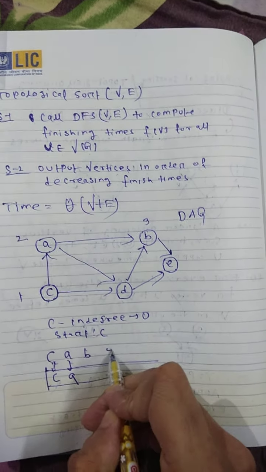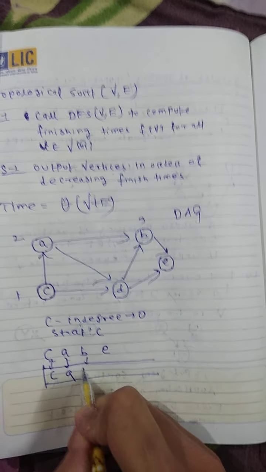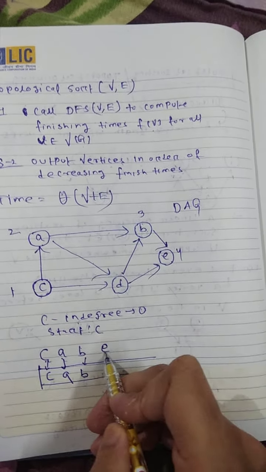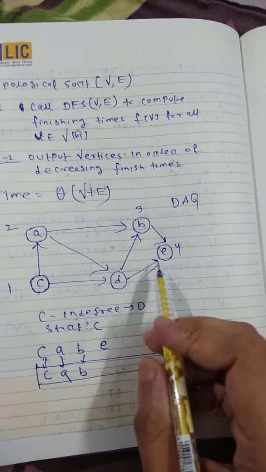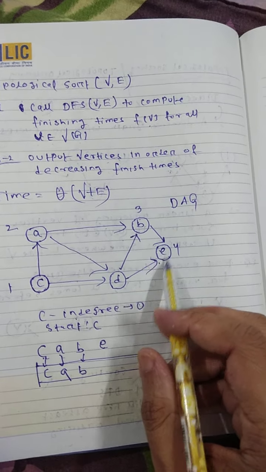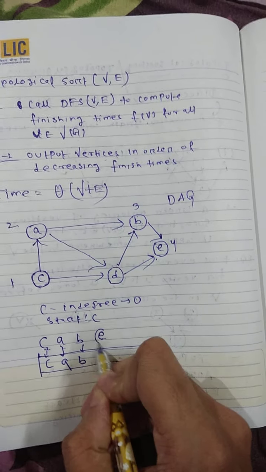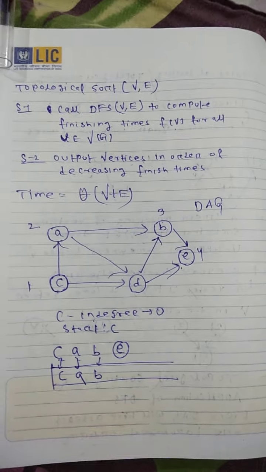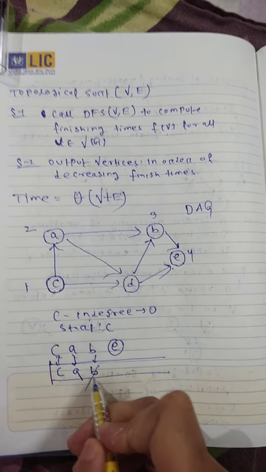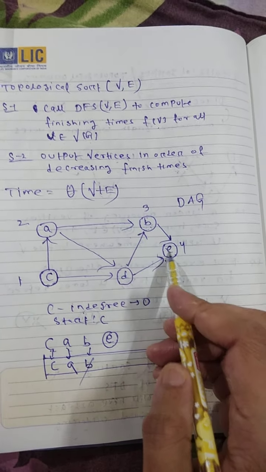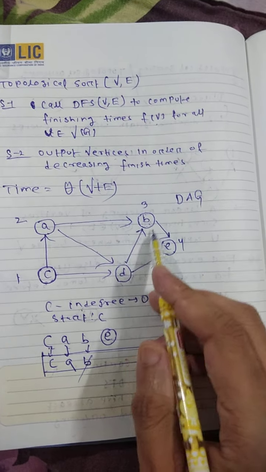Next from B, E is explored. So B is entered into the stack. What is the E timing? It is explored at 4 units of time. From E, no new vertex is explored, which means there is no need to enter it into the stack. Then we have to pop out the stack value. The top element is B. B is already visited, so no new vertex is there.